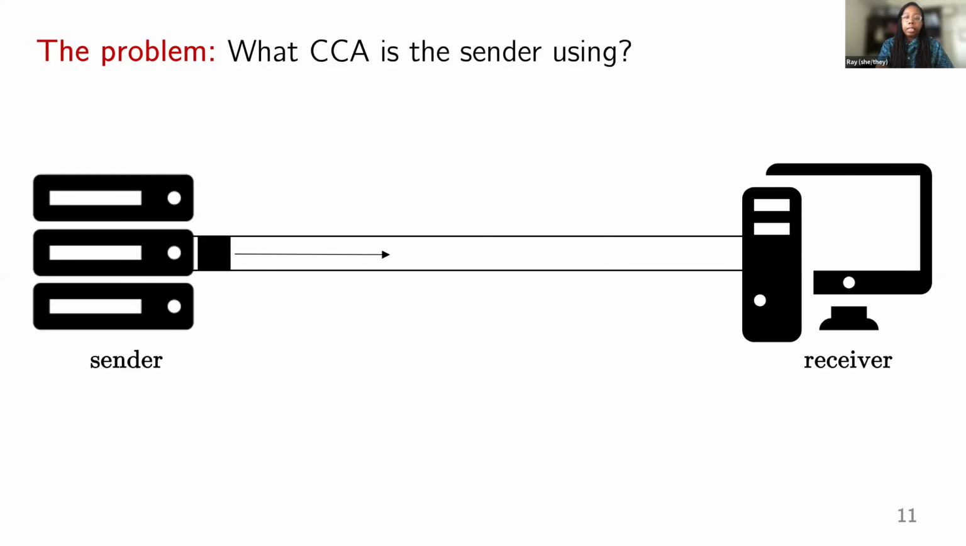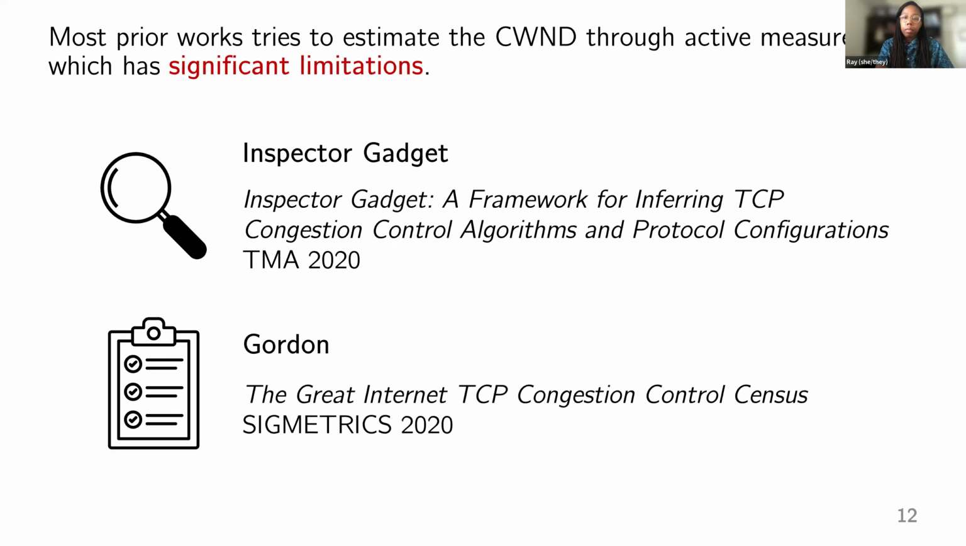So let's more precisely define the problem. If I have some sender and I'm the receiver, how can I figure out what CCA the sender is using just by looking at the traffic sent between the third-party sender or server and me, the receiver? Most of the prior works addressing this problem have tried to classify CCAs by estimating the congestion window, or the cwnd for short. The cwnd is an internal state variable for TCP and cannot be directly measured. So these techniques seek to estimate this through active measurement.